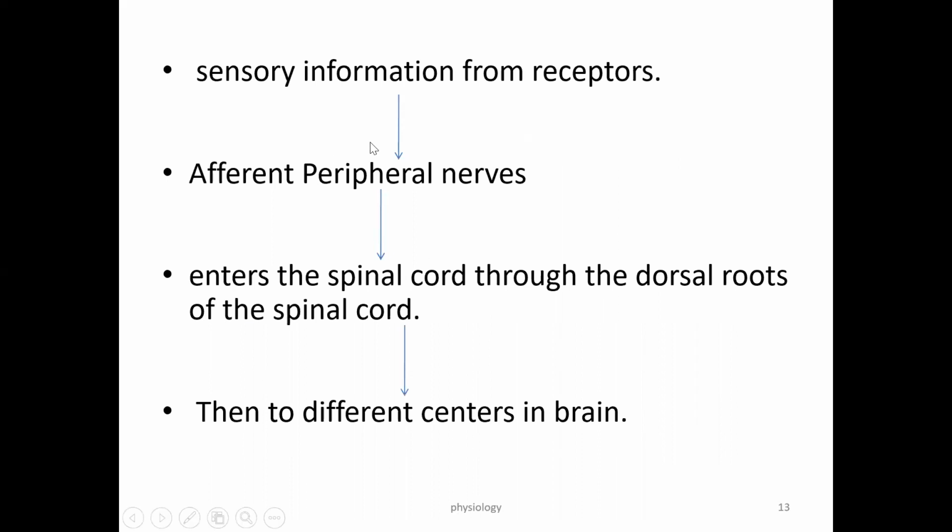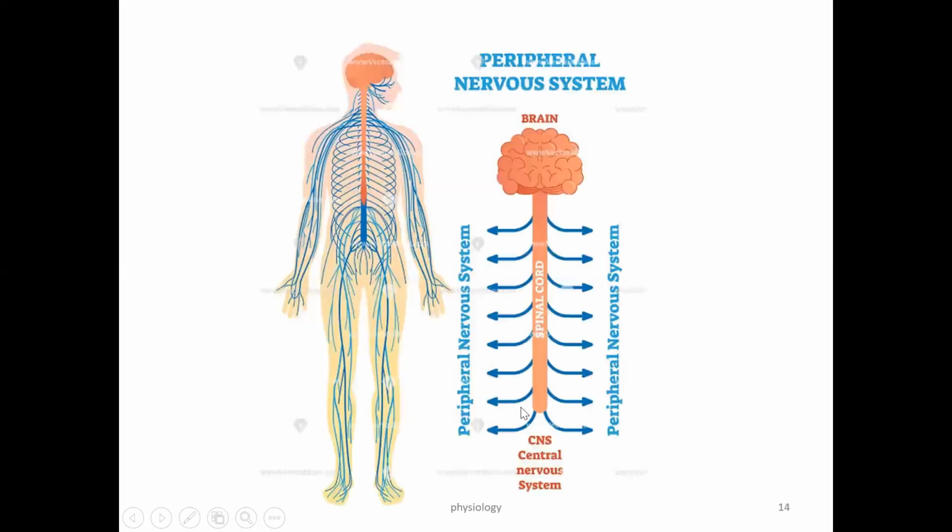So what is the function of these ascending tracts? They carry sensory information from different receptors like mechanoreceptors, pain receptors, temperature receptors, via the different peripheral nerves to the spinal cord. They enter the spinal cord via the dorsal root or sensory root, and then enter the brain, that means the sensory cortex area.